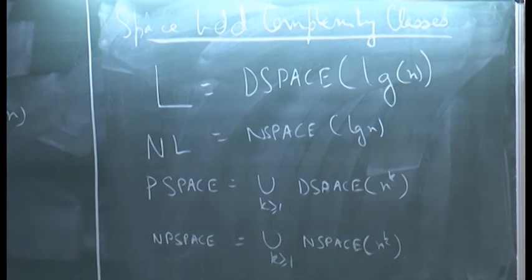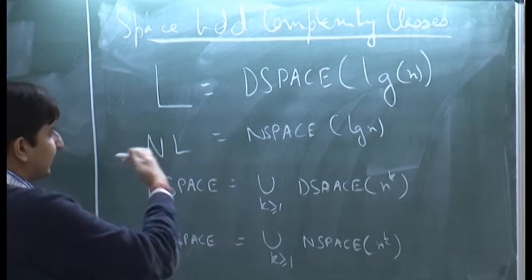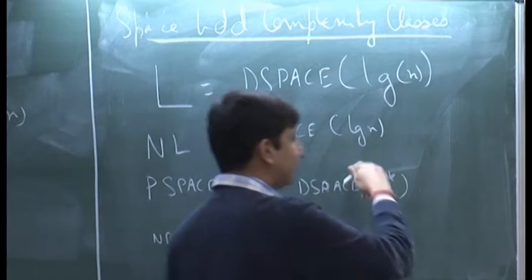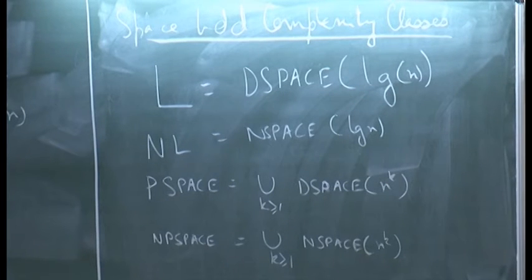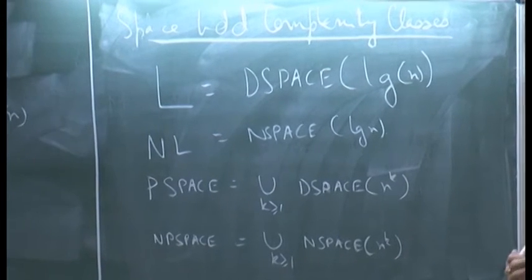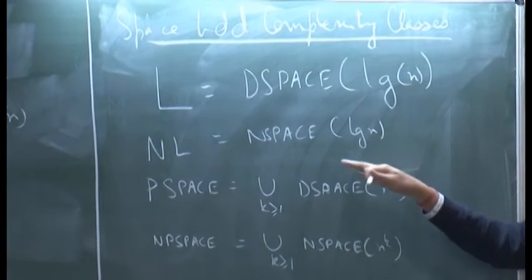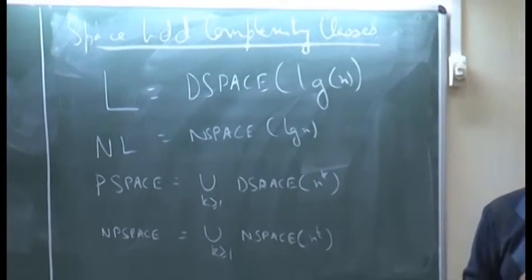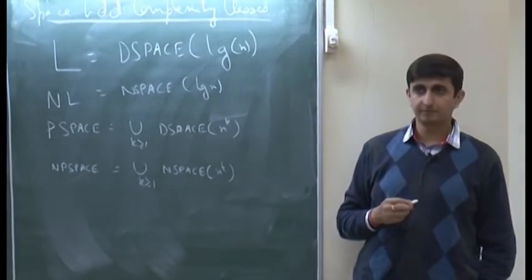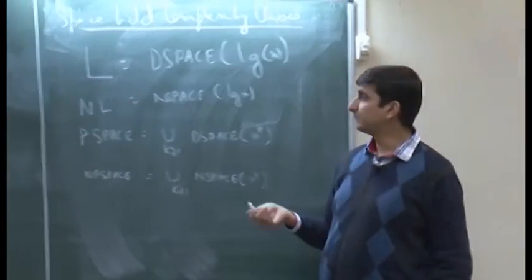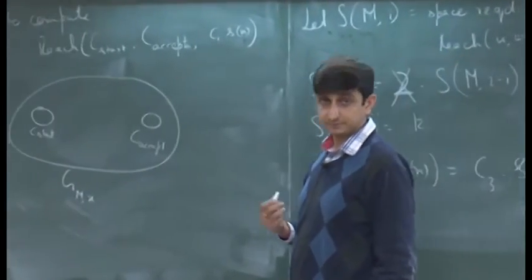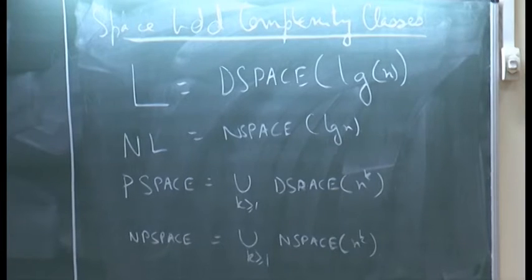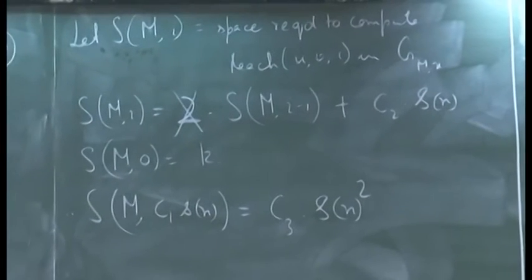Here it does make sense to talk about functions which are sublinear, such as log n, because as we saw, we can do certain things using this much space. In the case of time, it did not make sense to talk about sublinear functions. So, what can we say about these classes? Let us discuss some properties.